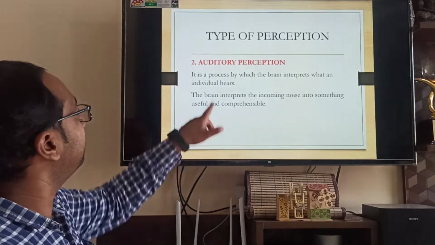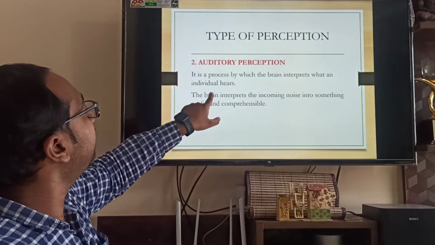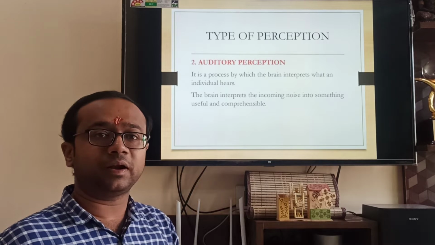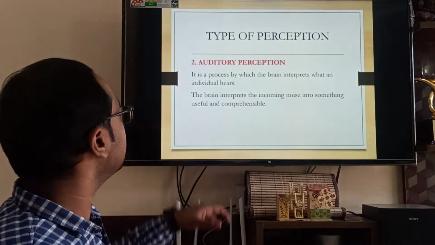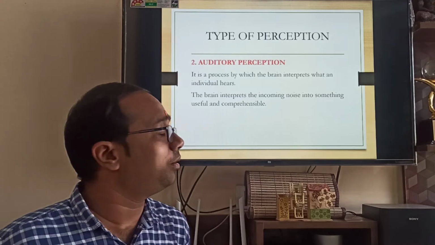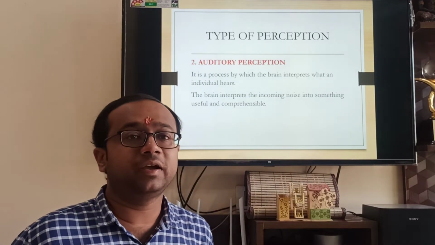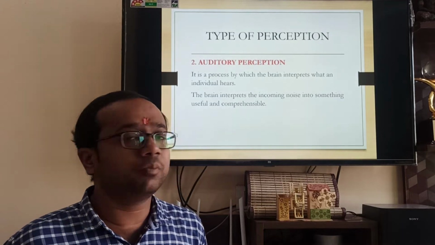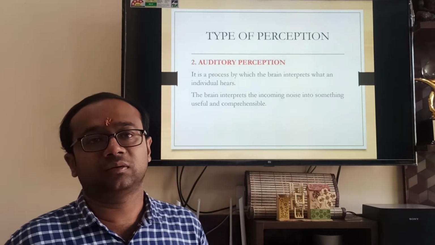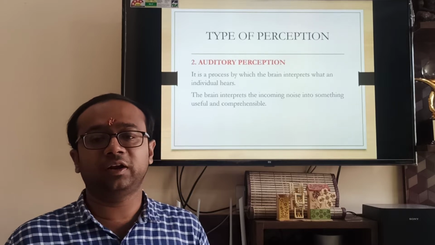Now auditory perception. It is a process by which the brain interprets what an individual hears. That is known as auditory perception. The brain is interpreting what the individual is hearing. Brain interprets the incoming noise into something useful and comprehensible. Like I mentioned that alarm, that horn, or that particular sound of the ambulance.